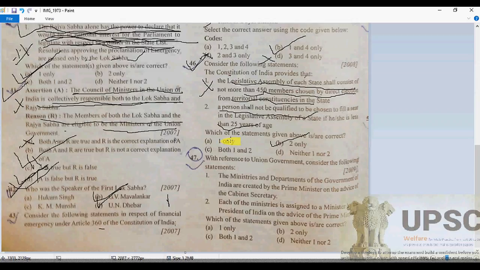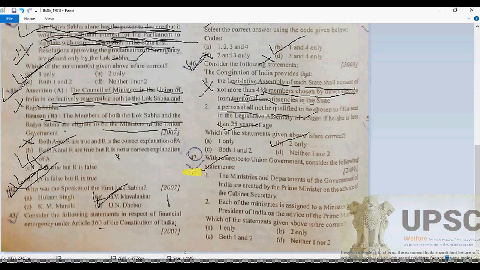So B is absolutely correct according to Article 173. But statement 1 is incorrect because according to Article 170, the legislative assembly of each state shall consist of not more than 500 and not less than 60 members, chosen by direct election from territorial constituencies in the state.